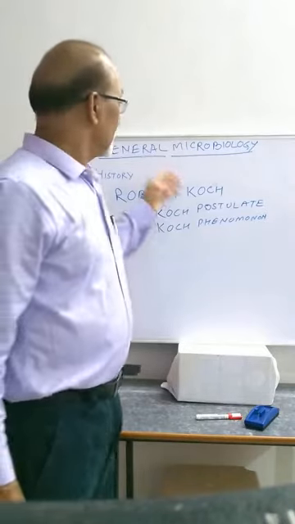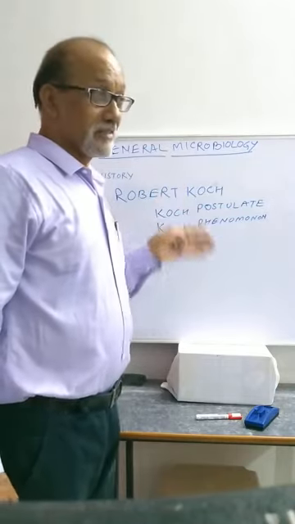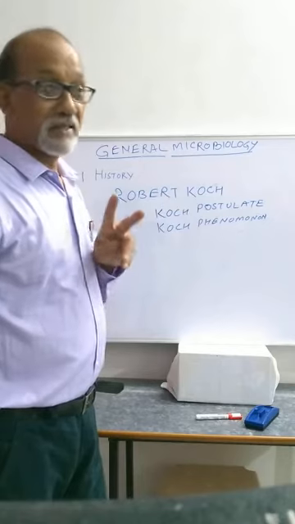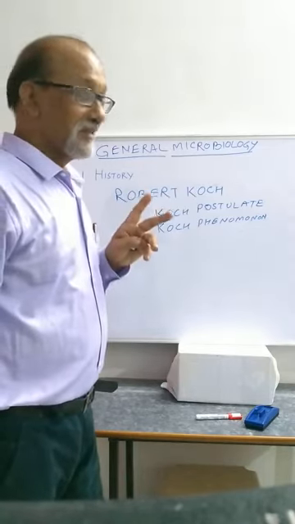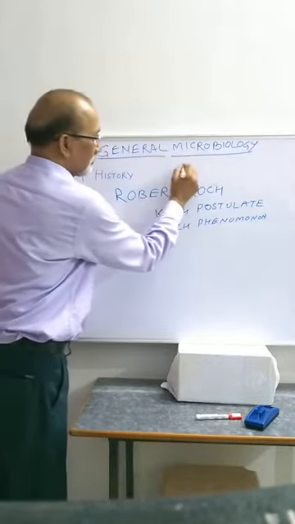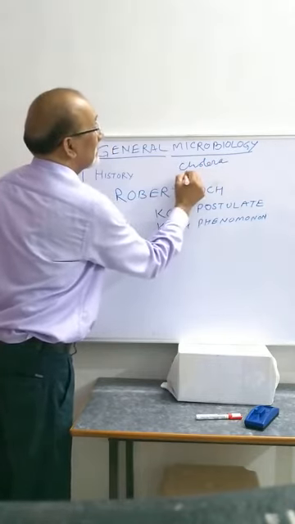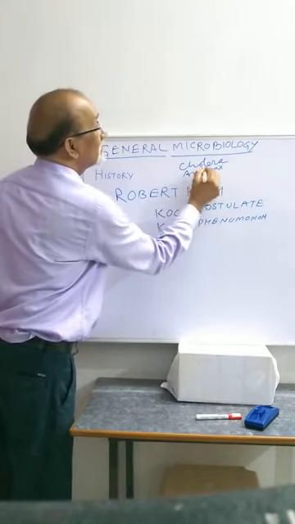I forgot to mention that under the name of Louis Pasteur, he discovered three bacteria: cholera, anthrax, and rabies.